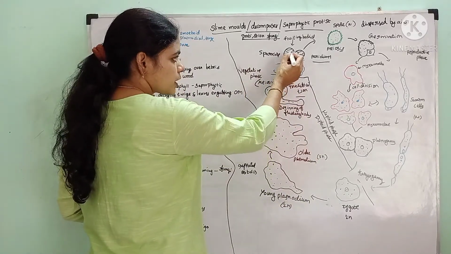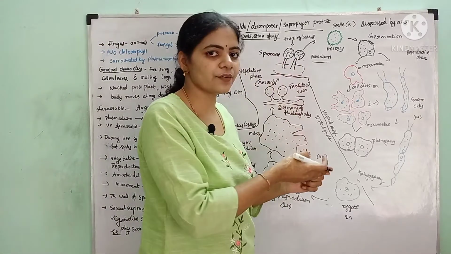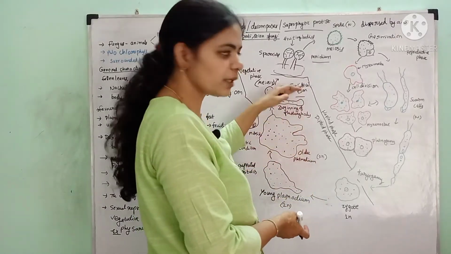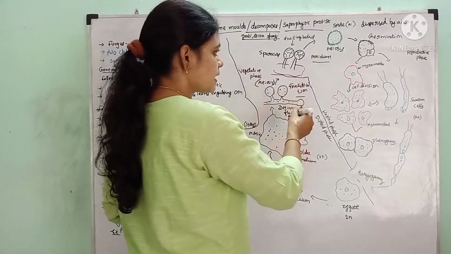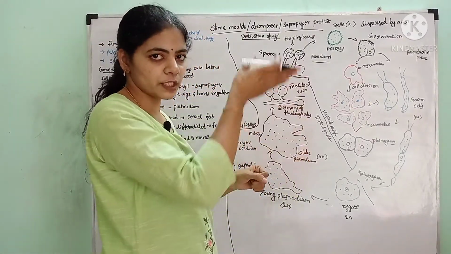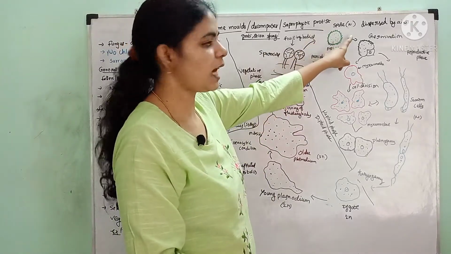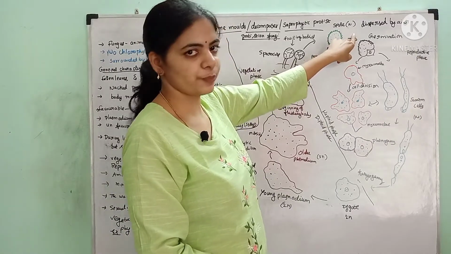In this sporangium, meiosis takes place. That means reductional division takes place. Up to this, in the diploid condition, the number of chromosomes is 2n. But in this sporangium, meiosis takes place and the number of chromosomes is reduced to half. Then the spores produced have half the chromosomes, that is, haploid chromosomes are present in the spores.